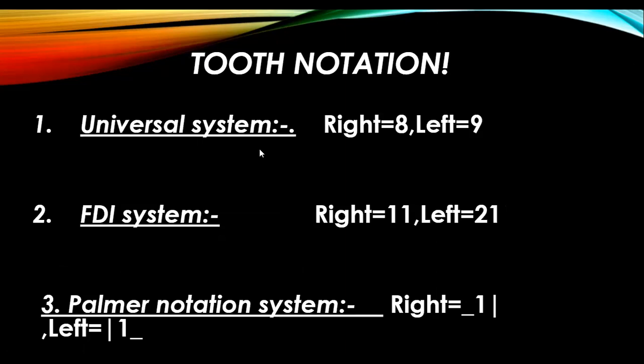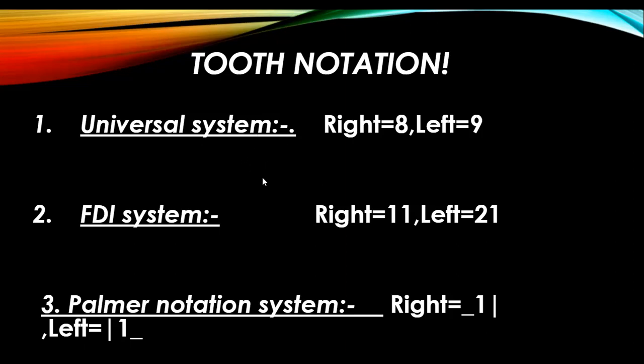Then we have the tooth notation system, that is the tooth numbering system, as we have discussed earlier: the universal system, FDI system, and Palmer notation system. So just for a brief review, the universal system starts from the maxillary right side, that is the maxillary third molar, moving to second, first, then second premolar, first premolar, canine, lateral incisor, then central incisor. If we start counting from the maxillary third molar, it would be 1, 2, 3, 4, 5, 6, 7, 8. 8 would be the maxillary central incisor.